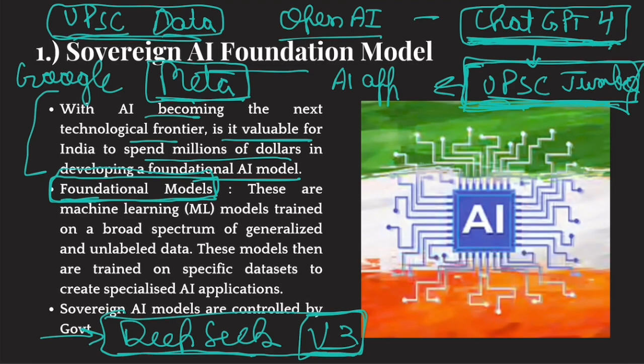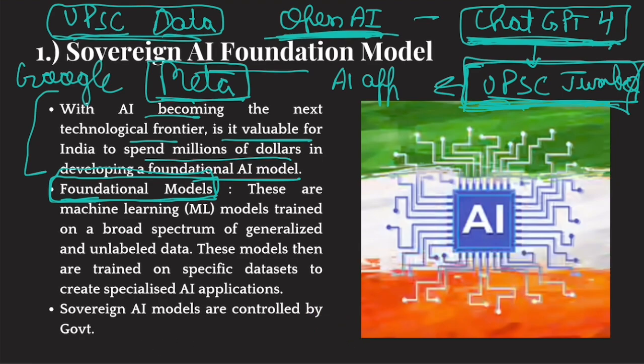Another thing was, building these foundational models requires a lot of money, a lot of data, a lot of research. China managed to do that at just a fraction of the cost that was used by these big companies. So, using just a fraction of the money, China created a better model. It is said that V3 is better than ChatGPT, and V3 used just 1/10 or 1/20th of the cost used to build ChatGPT. Now, China has its own foundational model. Americans have their own foundational models.